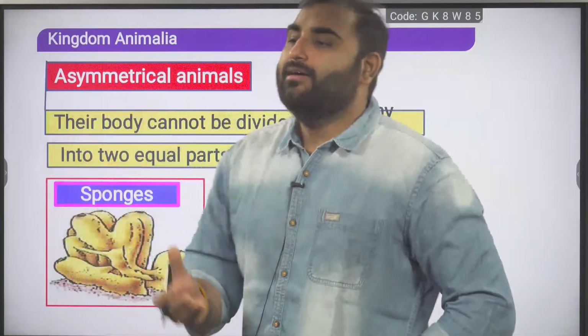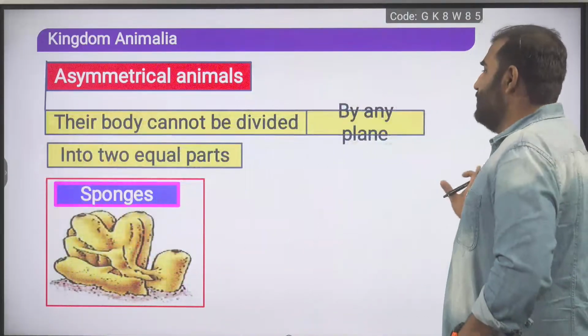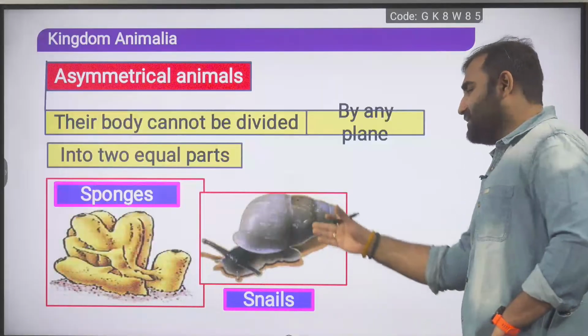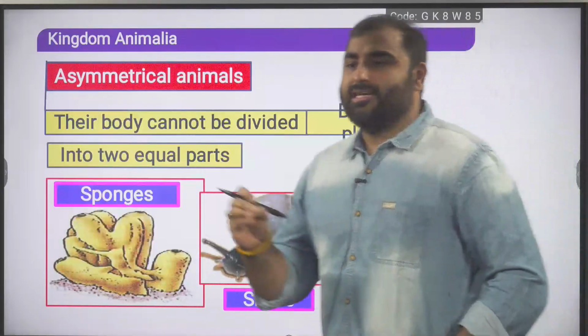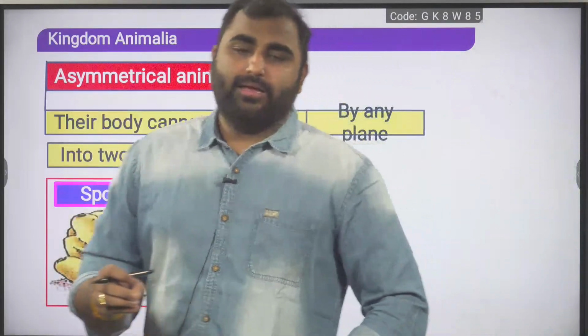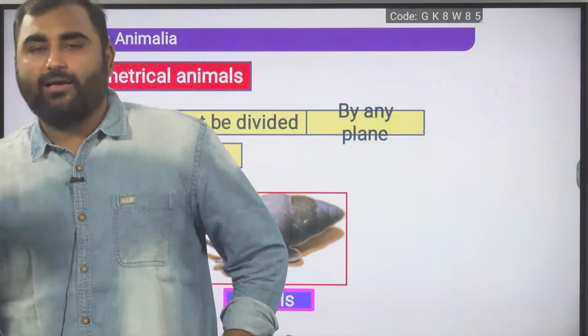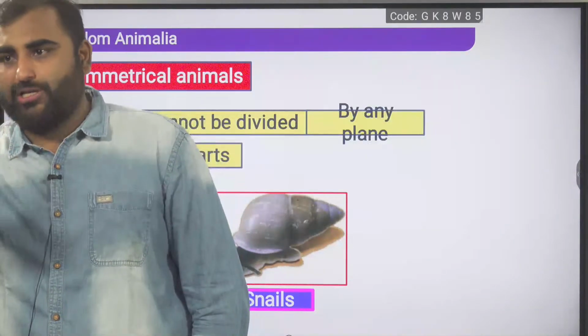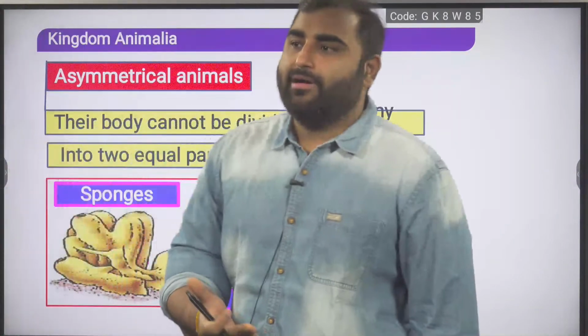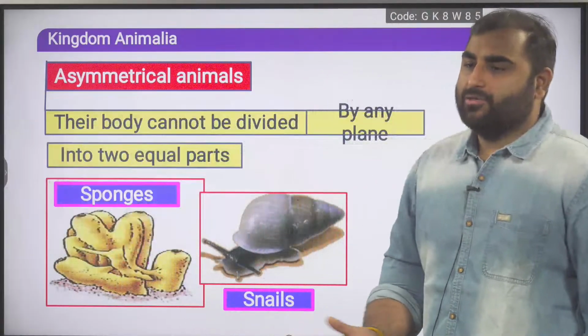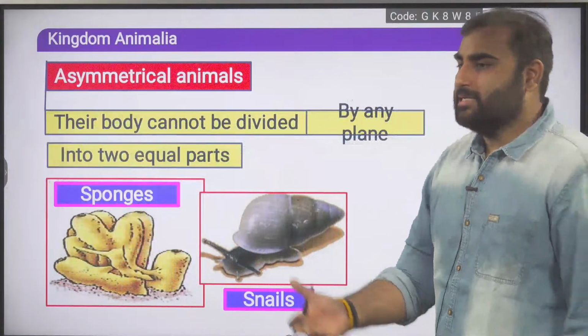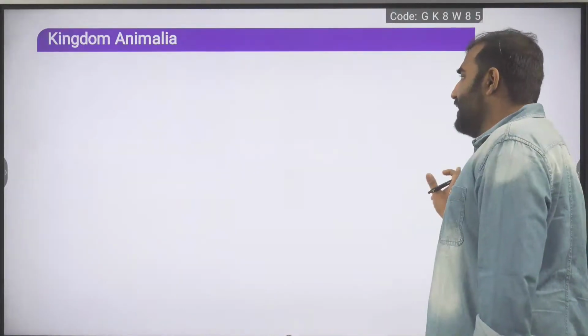From mollusca, we can add snail here. So sponges and snails, you should remember, they are asymmetrical. In snails, due to their coiled shell, there is a torsion, a twisting of the body. So we cannot divide the body into two equal halves, and there is no such symmetry present in snails. So just remember snail as well. That is an asymmetrical animal.